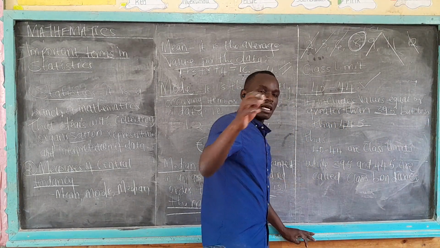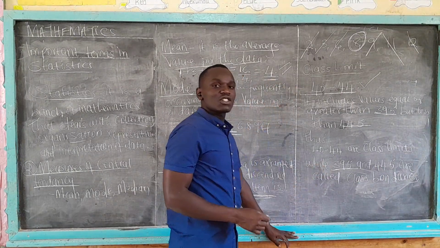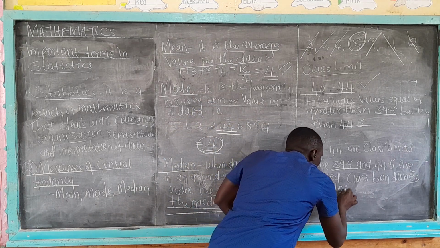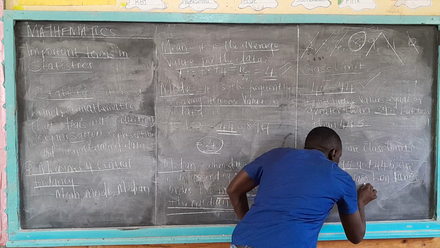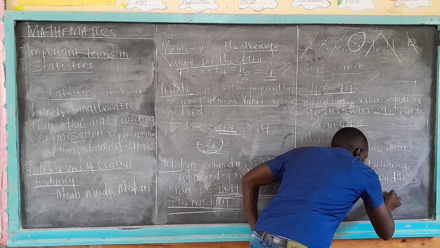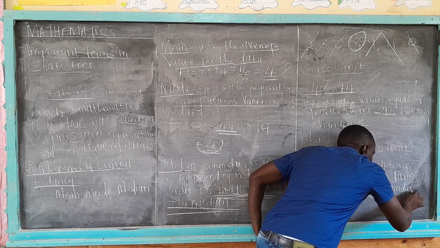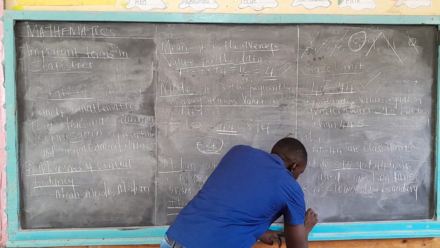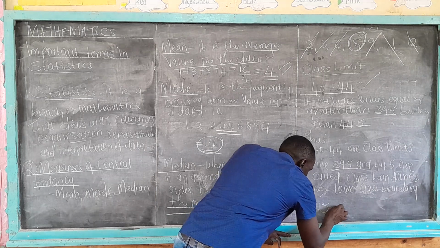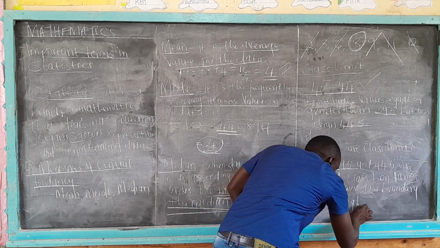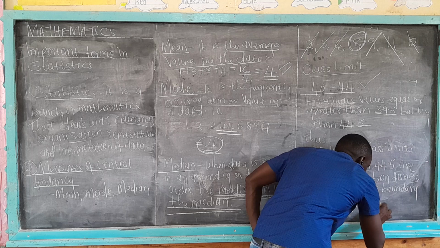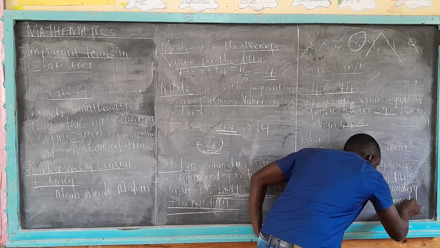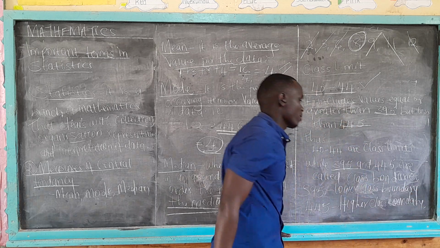Now, when we talk about the class boundaries, it is very important to mention that 39.5 is the lower class boundary, and it can also be called the lower class limit. And 44.5 is the higher class limit or boundary.